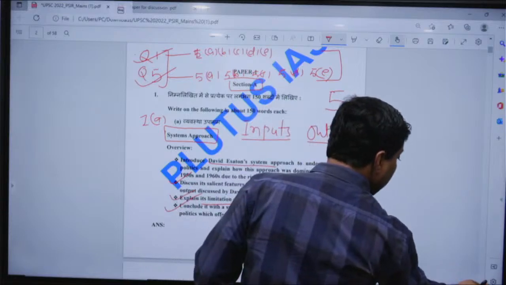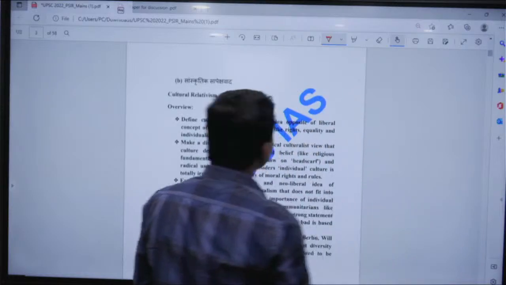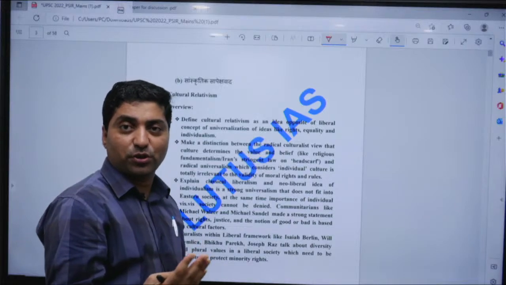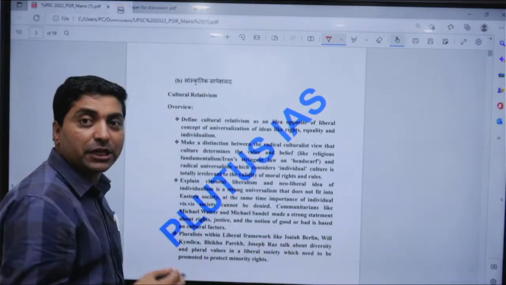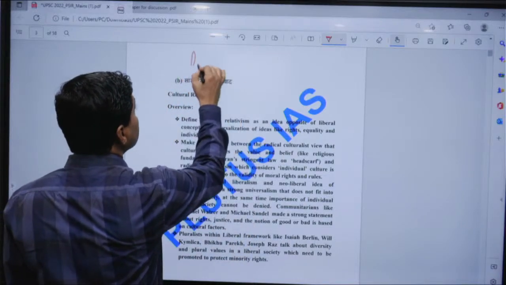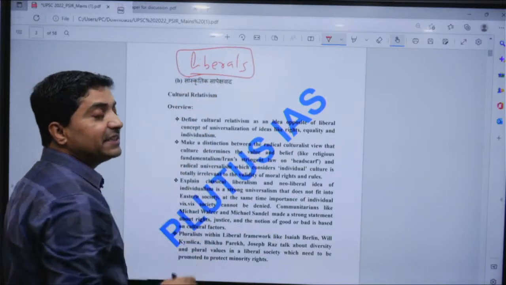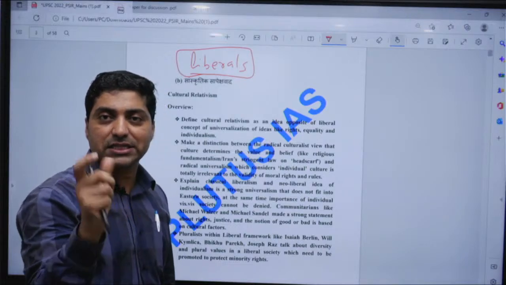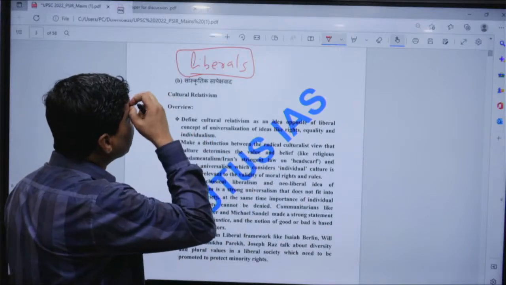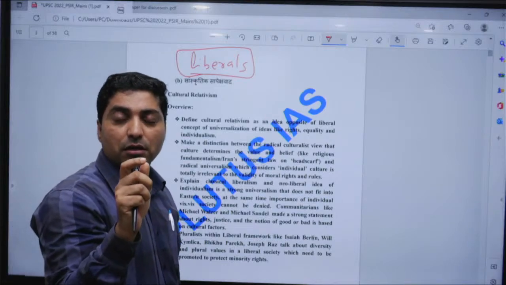Now look at the second question. The question was cultural relativism. Basically this question falls more in anthropology or sociology, but here it also falls under rights. Liberals talk about a uniform set of ideas like rights, equality, justice, so they favor a universalized idea of any concept.